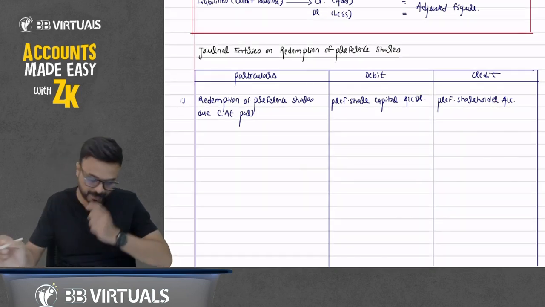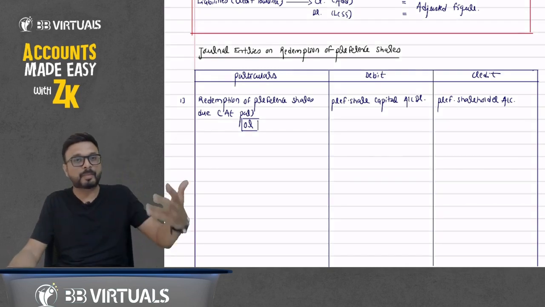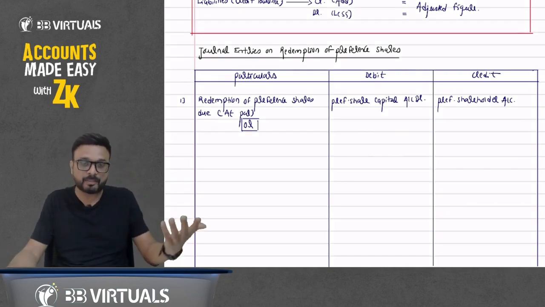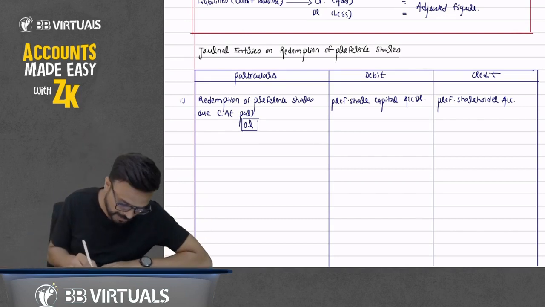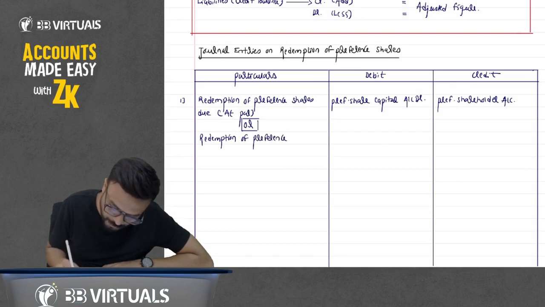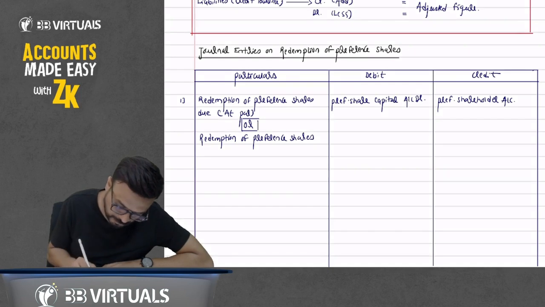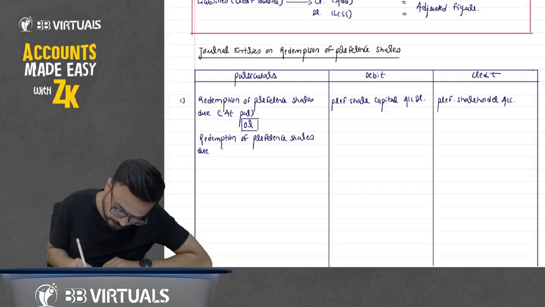But sometimes it may happen that we are doing the redemption, we are doing the cancellation, and we are paying some extra amount. Like we do the buyback on premium, we can also do the redemption at premium. So here, the second option is redemption of preference shares due, I am writing in bracket here, at premium.